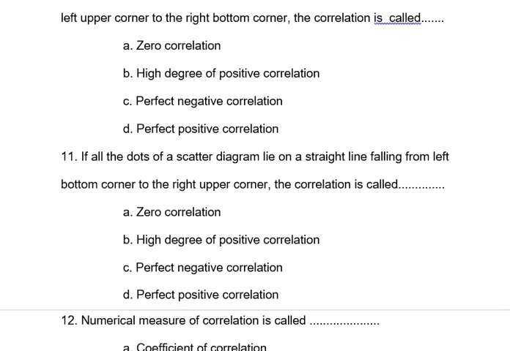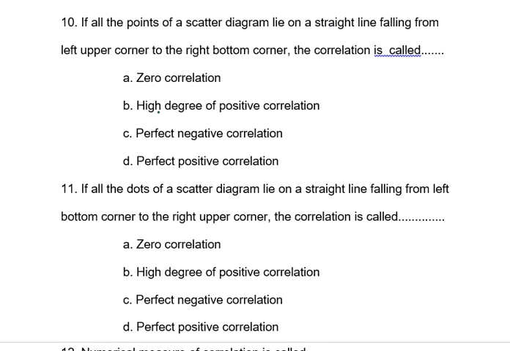Question number 10. If all the points of a scatter diagram, points meaning dots, all the dots of a scatter diagram lie on a straight line falling from the left upper corner to the right, like this.